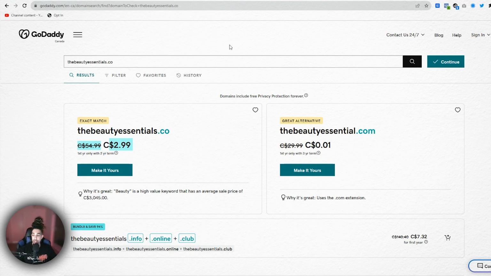And you could go ahead and purchase this directly through your Shopify settings. I tend to use GoDaddy. Sometimes it's cheaper. However, there's a couple different configuration things that you guys will have to do. So just purchasing it through Shopify is a lot easier.